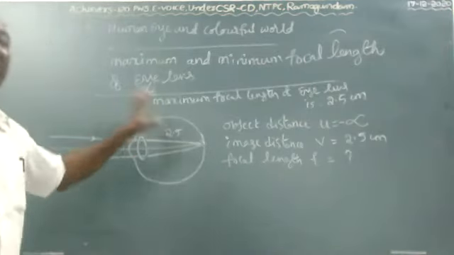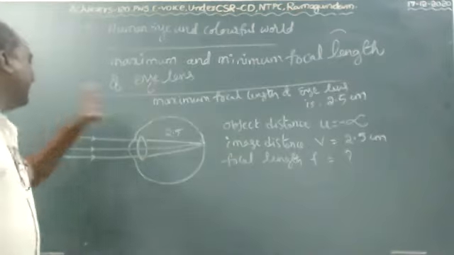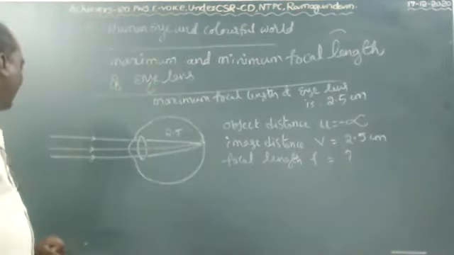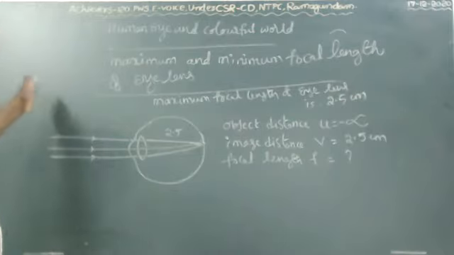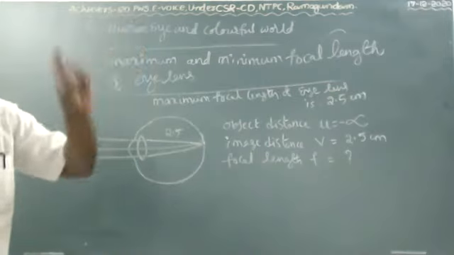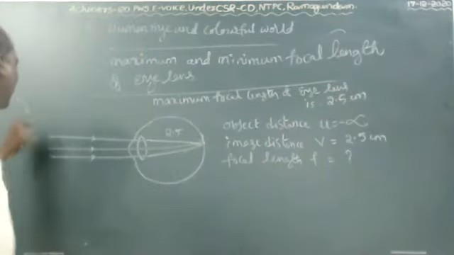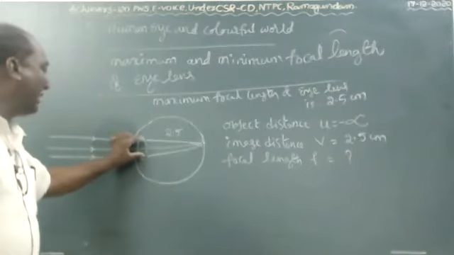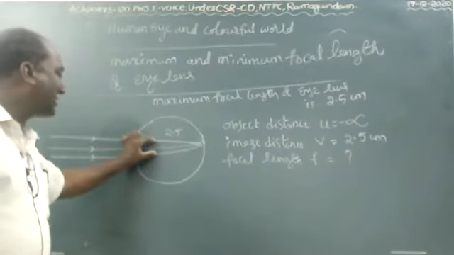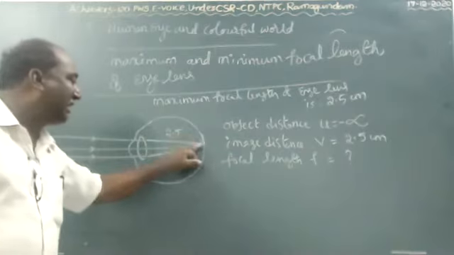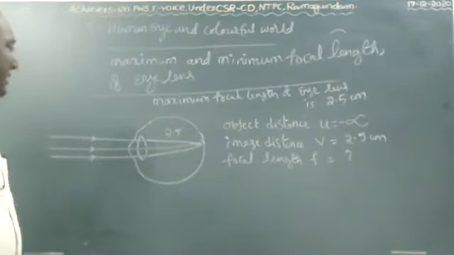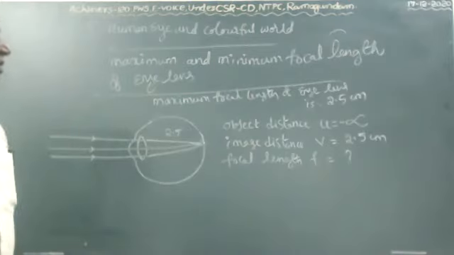The image is formed clearly on the retina. It is a real image.